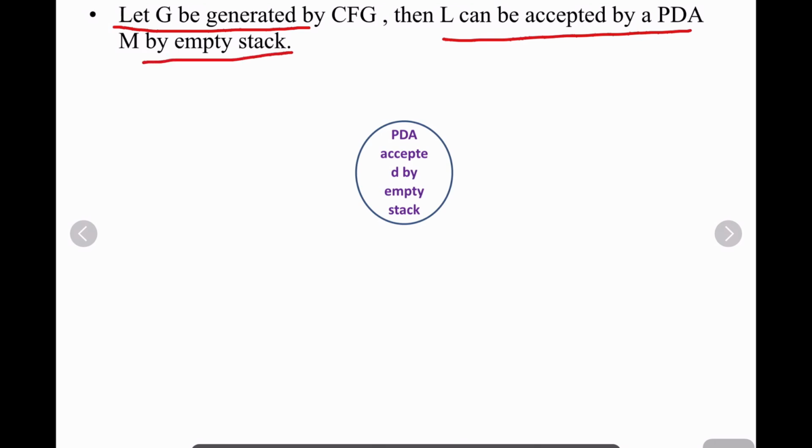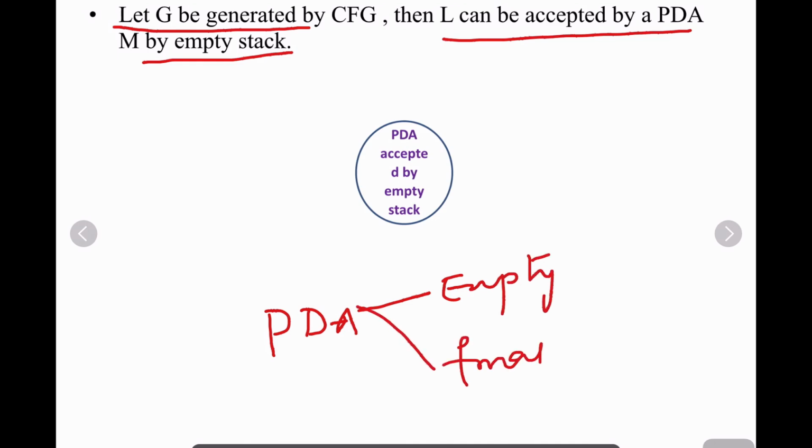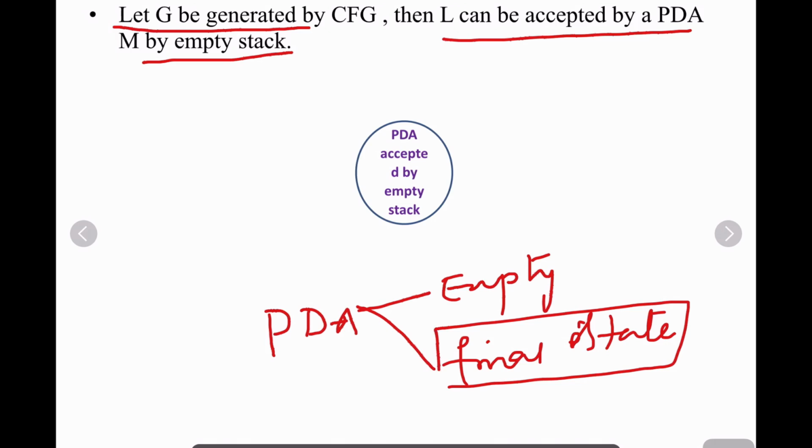As you were told earlier, a PDA can accept in two ways. One is by empty stack and the other is by final state. It is accepted in both cases.